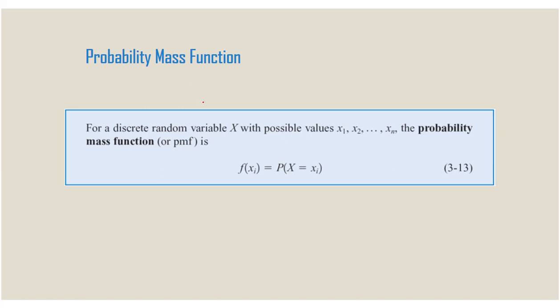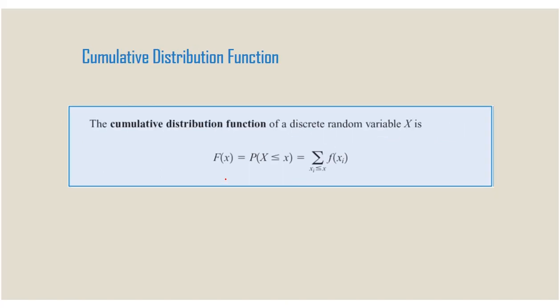See, this is the definition of the probability mass function. For a discrete random variable x with possible values x1, x2 and so on up to xn, the probability mass function is given by this. This is the general notation. Now we can see what the cumulative distribution function is. The cumulative distribution function, also known as the distribution function, has some properties to satisfy. This is the general notation, capital F of x.